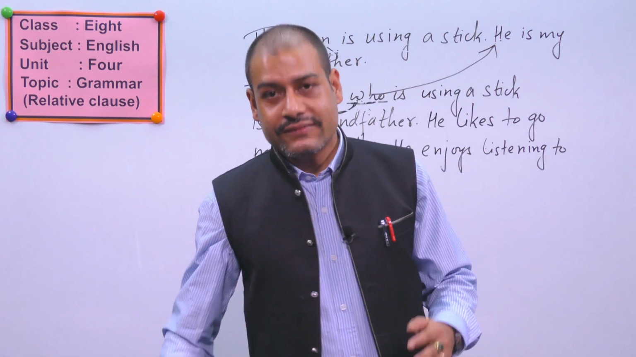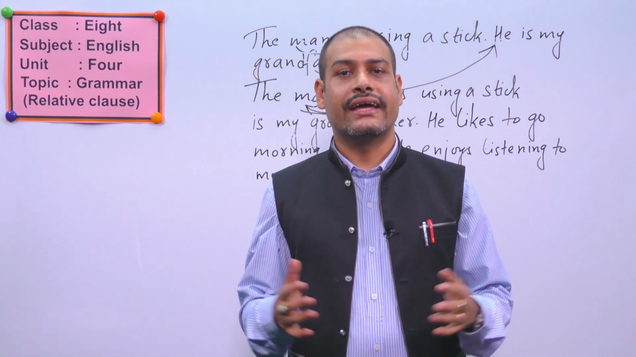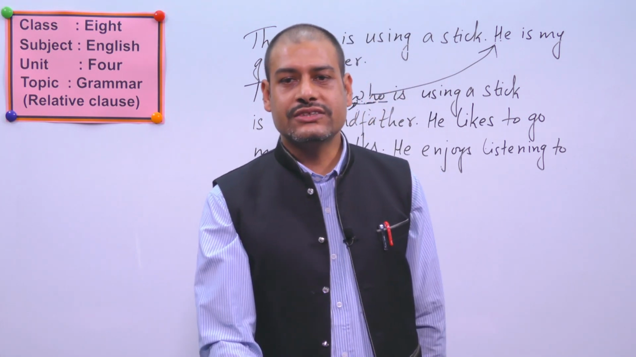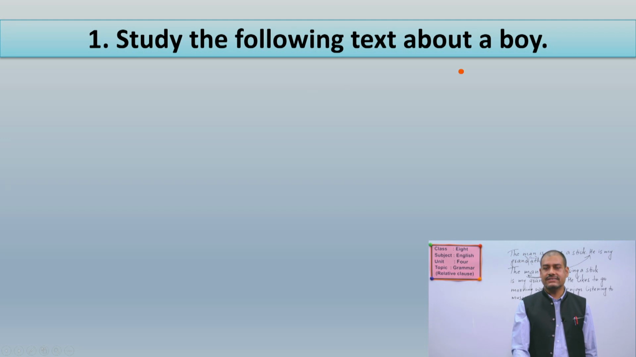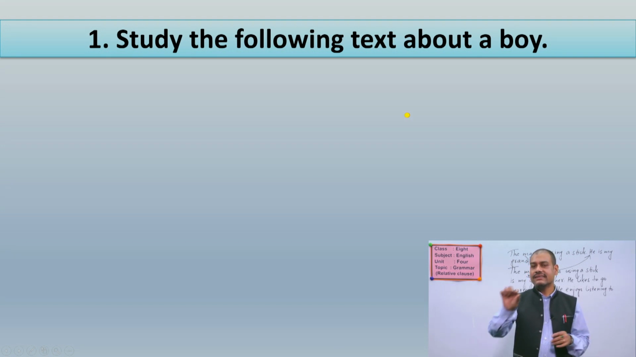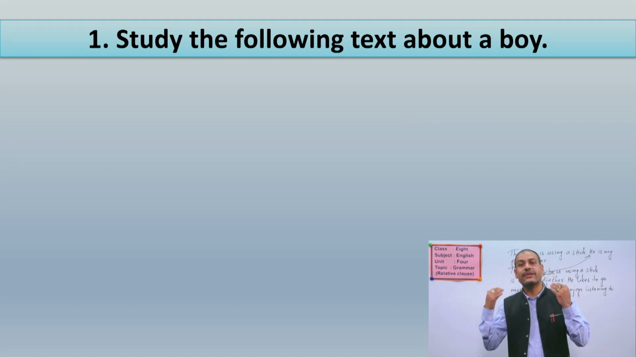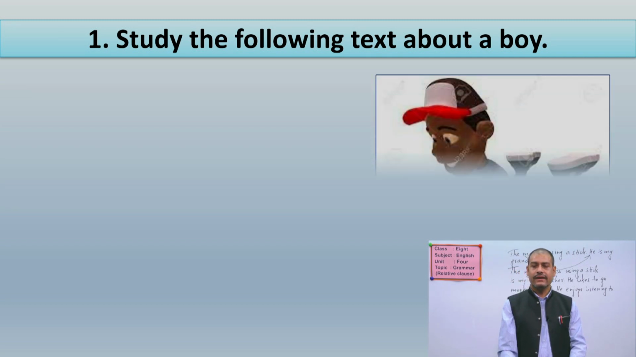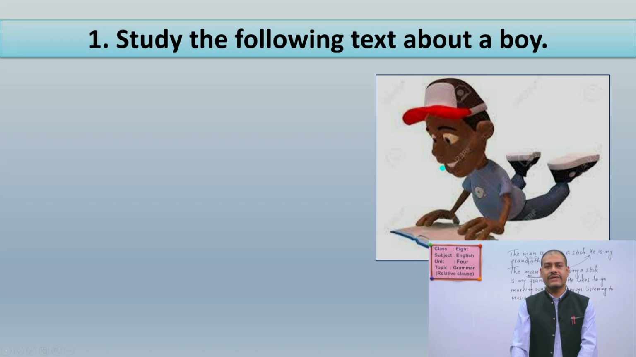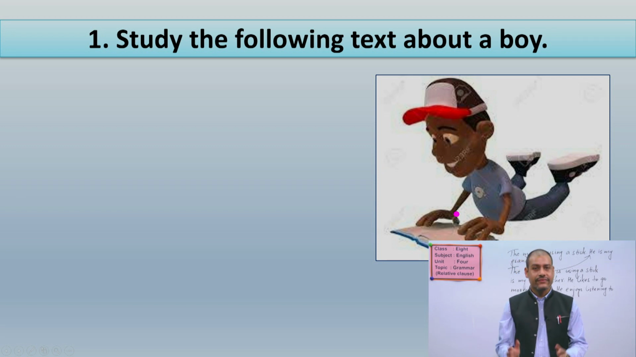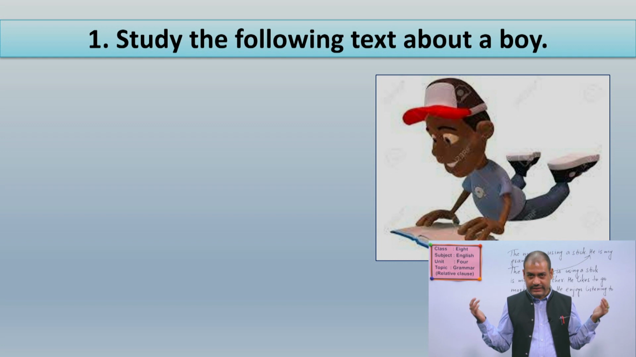After it, dear students, I would like to show you another slide, and you have to find that out. What's written here? Study the following text about a boy. I am going to show you a picture of a boy, and at the same time there is a paragraph about that boy, and you have to find this type of thing there. Look at it. Can you see the picture of a boy? Yes, what is he doing there? Very good, he is reading. And is he wearing a cap? Yes, very good. He is wearing a cap also.